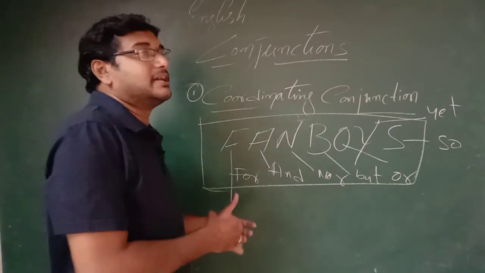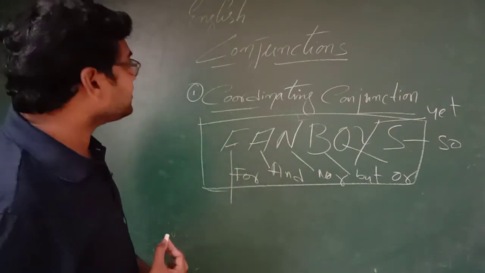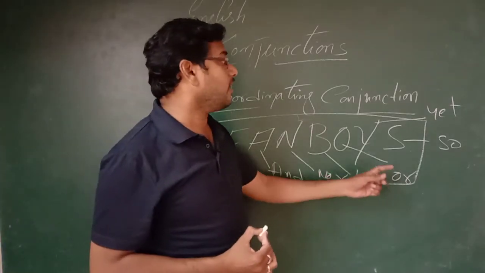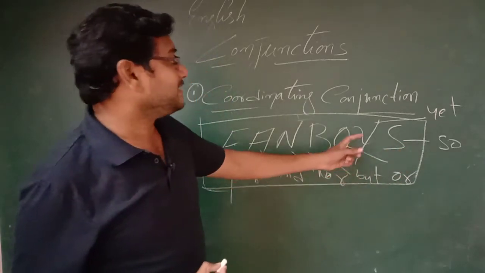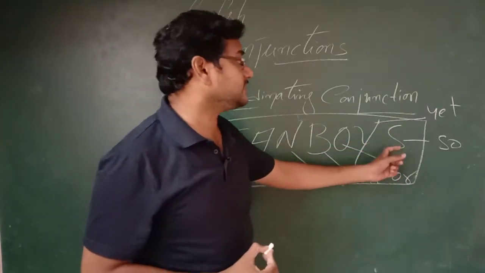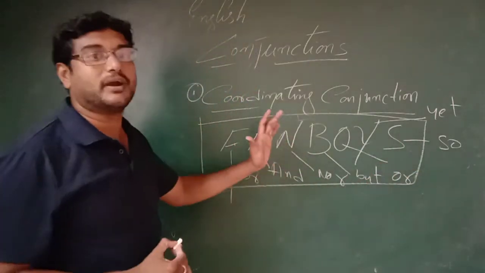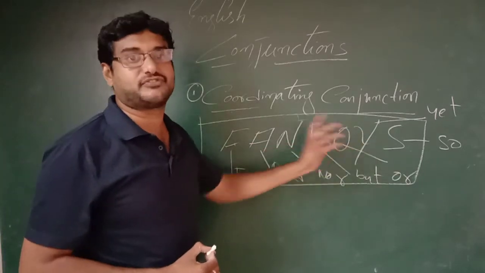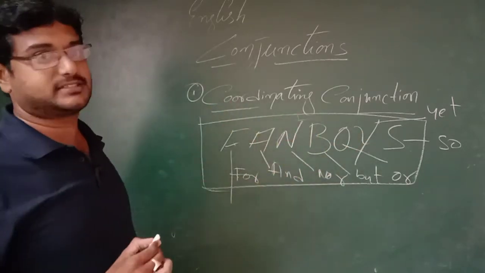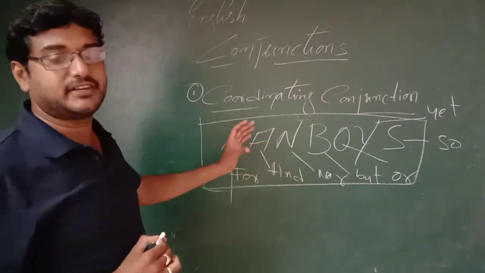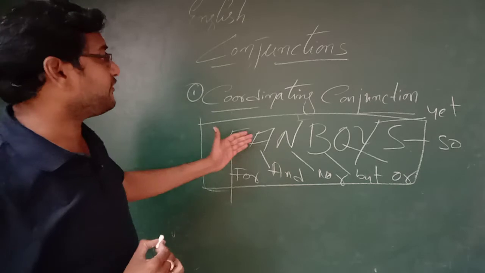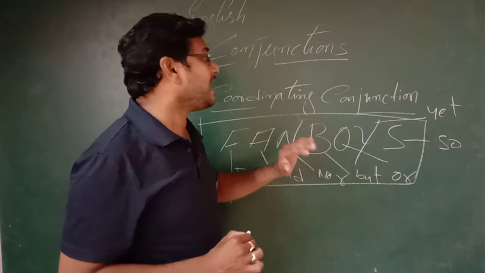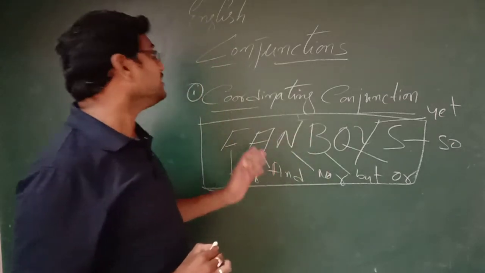So these are the 7 common coordinating conjunctions. Simply you can remember the acronym FANBOYS. So what are the 7 coordinating conjunctions? For, and, nor, but, or, yet. Y stands for yet and S for so. Just remember the acronym FANBOYS. These letters contain 7 different conjunctions: F for, A for and, N for nor, B for but, O for or, Y for yet, and S for so.